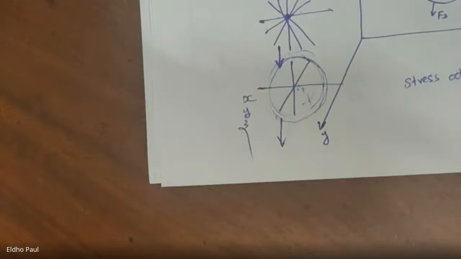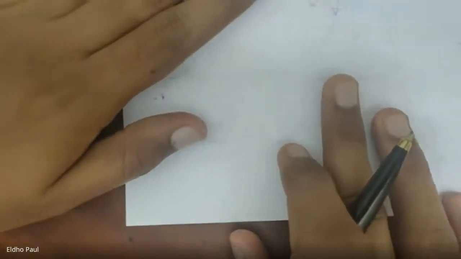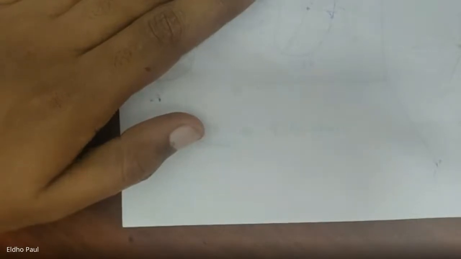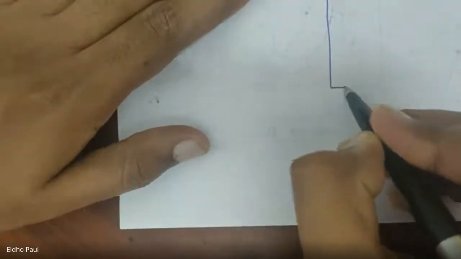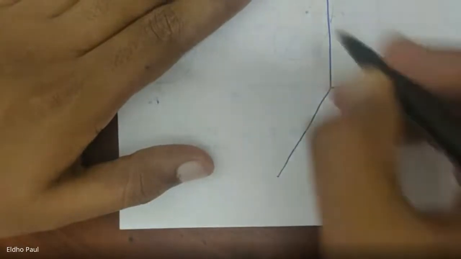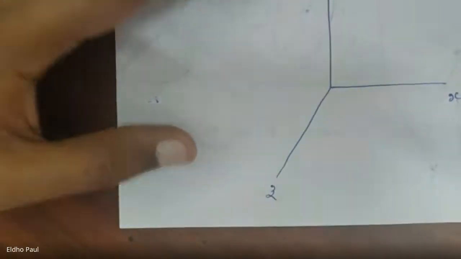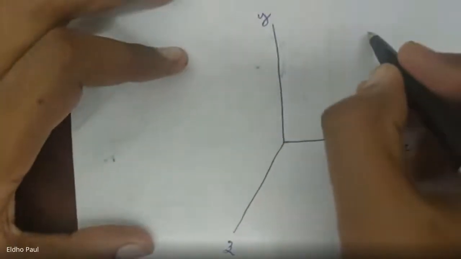Okay, so next we are going to calculate the stress values on these three mutually perpendicular planes. For that, similar to the previous body, I'm going to consider a body which is again in the x, y, z Cartesian coordinate system. Okay, a body in the x, y, z Cartesian coordinate system.